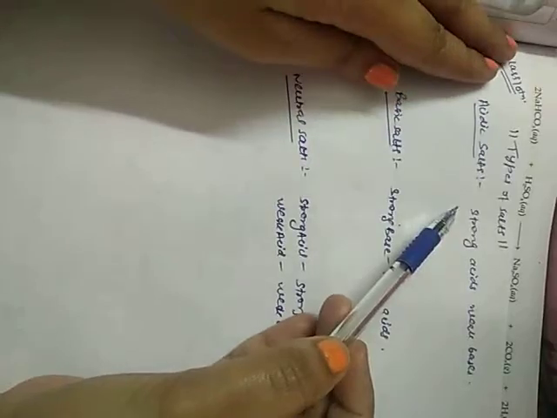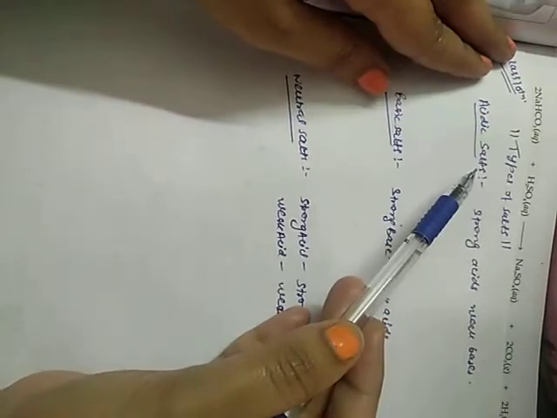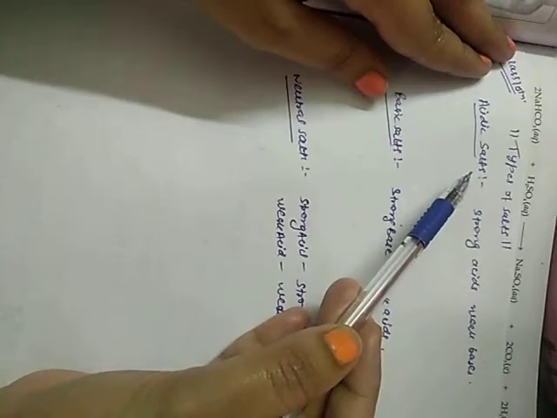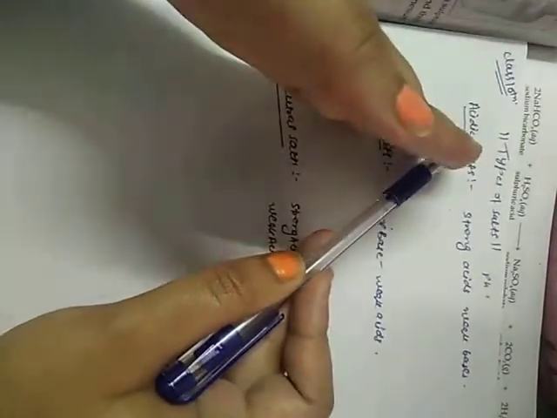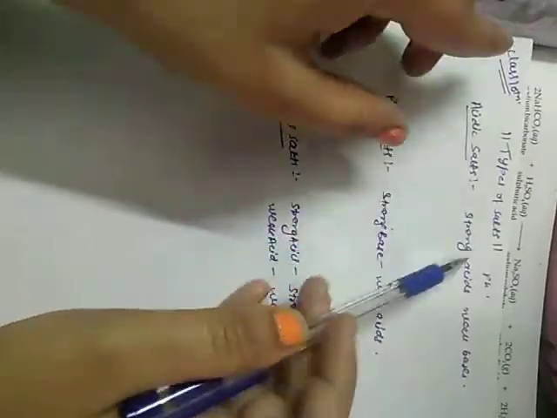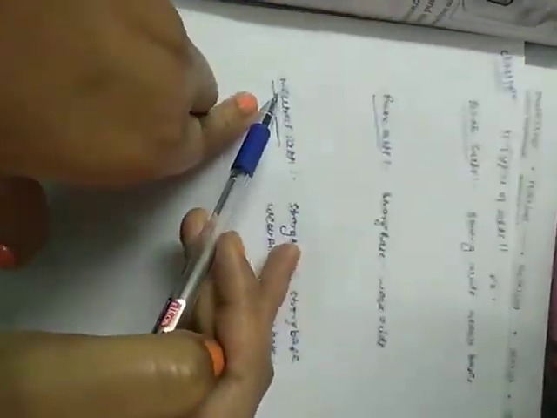Now, see students, salts are categorized into three categories according to the pH of their aqueous solution. The first one is acidic salts, where the pH is less than 7, as I have discussed in the pH scale also. The second one is basic salts, and the third is neutral salts.